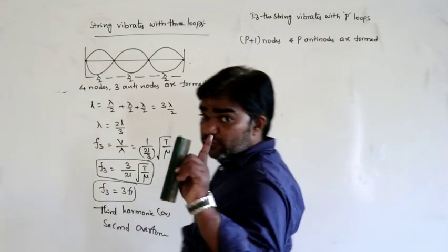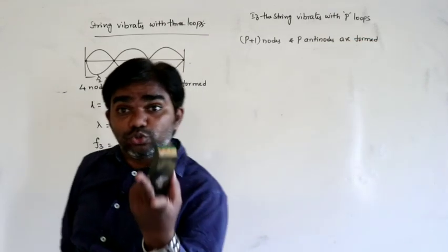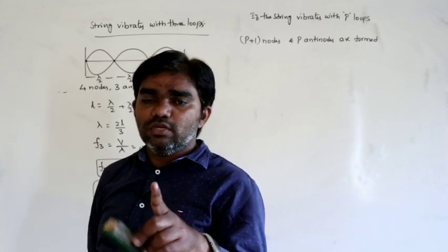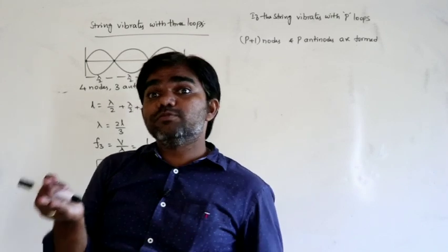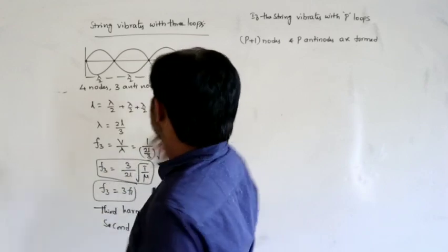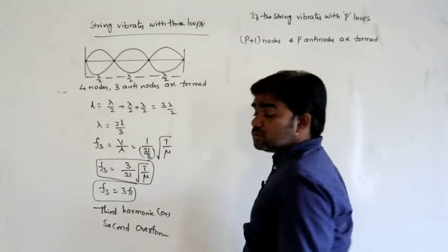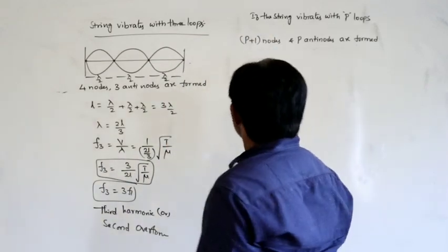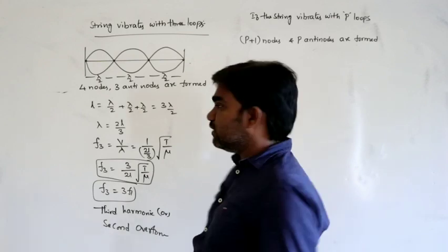See here, if it vibrates with 1 loop, we observe 2 nodes and 1 antinode. With 2 loops, we observe 3 nodes and 2 antinodes. If the string vibrates with P loops, P plus 1 nodes and P antinodes are formed.